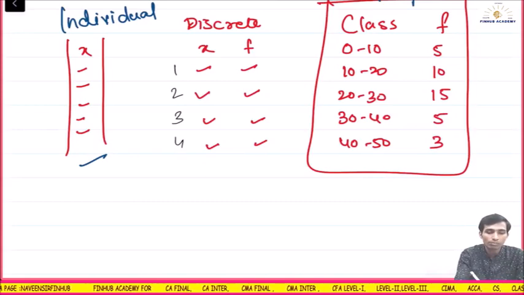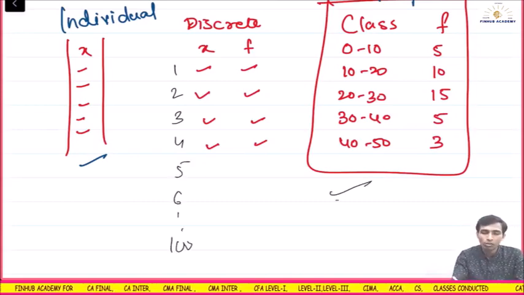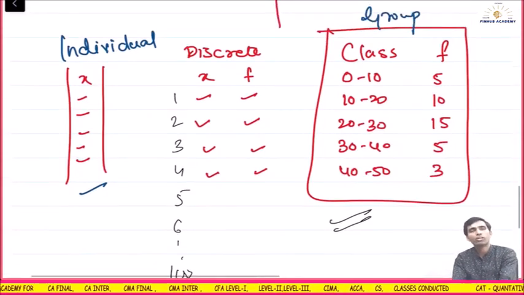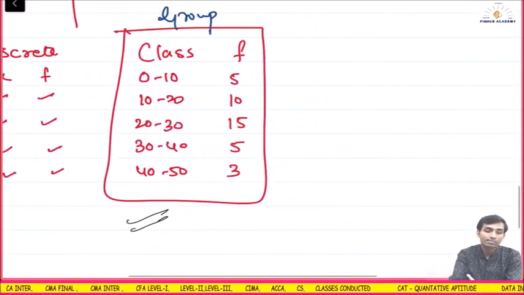1, 2, 3, 4, 5, 6. For a 100 marks paper you will have to write 100 times. You can't do it. At that time what? You will use grouped data, class form. Easy? Understood?